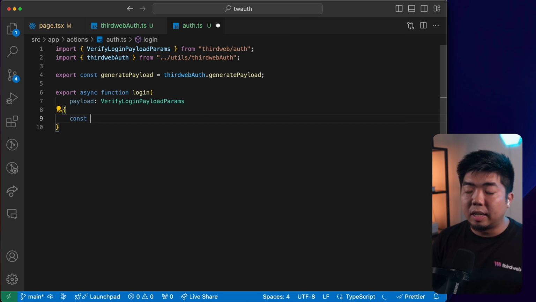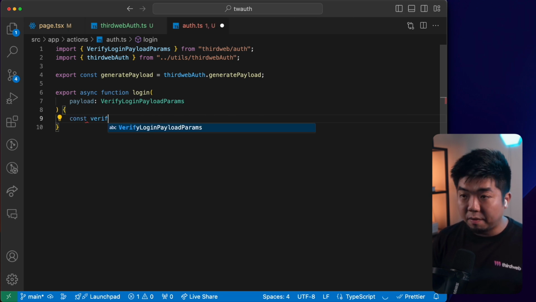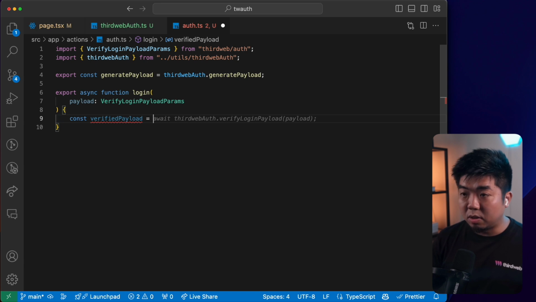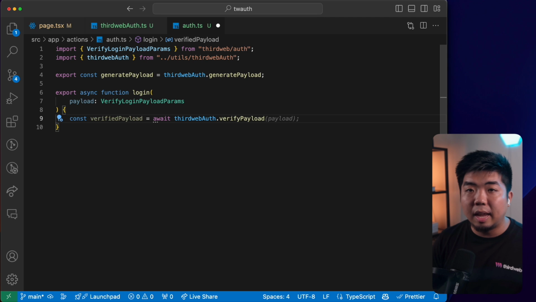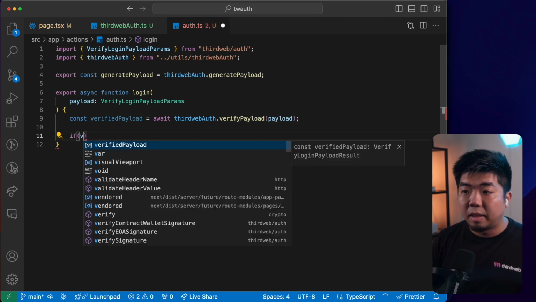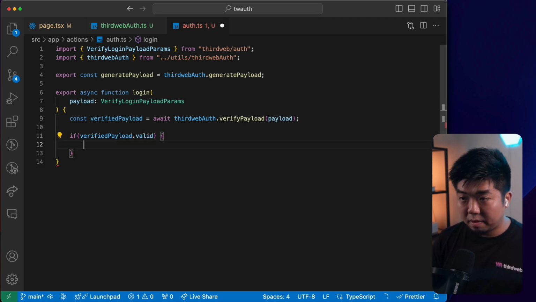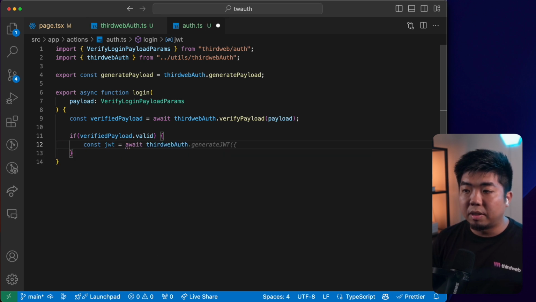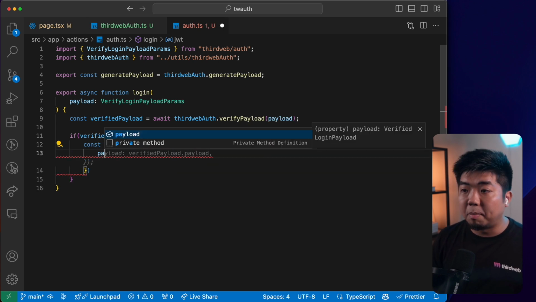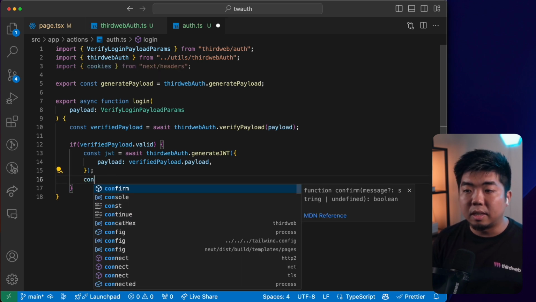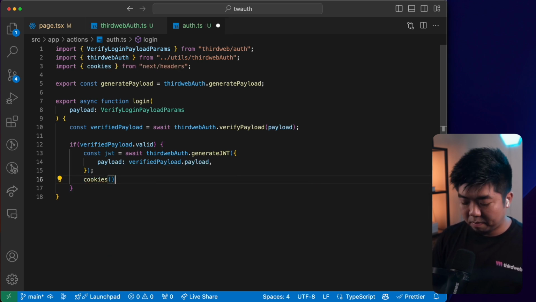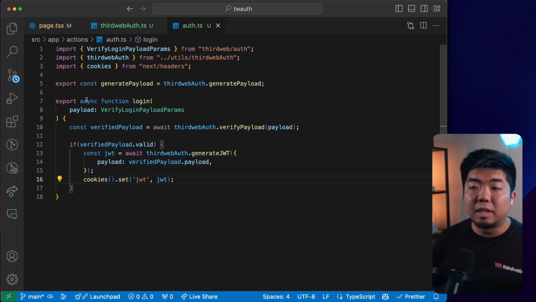And what we're going to do here is verify the payload. So we're going to say verifiedPayload, and this is going to equal await, and we're going to use our thirdweb auth to verify the payload and provide it the payload that we receive. If that verified payload is valid, we're going to create our JWT, and we will await our thirdweb auth.generateJWT. And we're going to provide it our payload, which is going to be our verifiedPayload.payload. Then we can set our cookies here to our JWT.